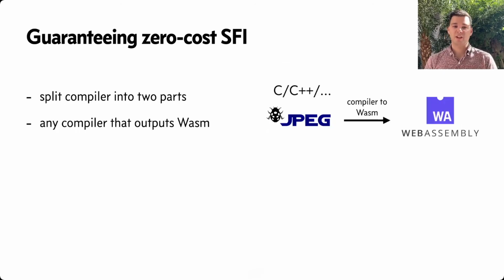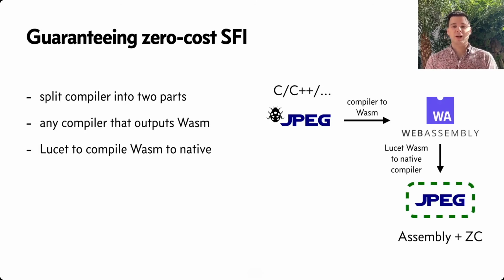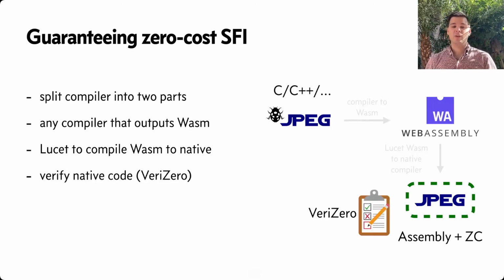To guarantee this in Firefox itself, we split our SFI compiler into 2 parts. First, we take any compiler that outputs WebAssembly code. From there, we use the Lucet Wasm-to-native compiler to produce assembly that meets these zero-cost conditions and doesn't need heavyweight transitions. But we don't actually want to rely on these compilers, so we pull them out of the trusted code base and instead verify the native code, and we build a zero-cost verifier that we call VeriZero, which ensures that the compiled assembly meets both the zero-cost and SFI properties, ensuring that it is safe to isolate without the need for heavyweight transitions.